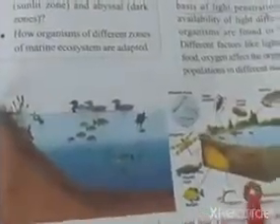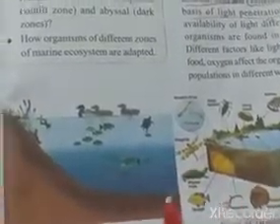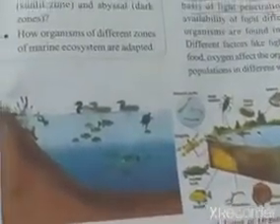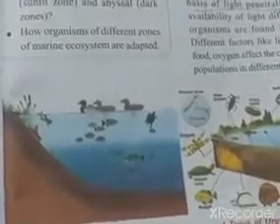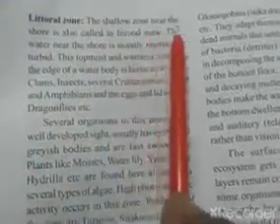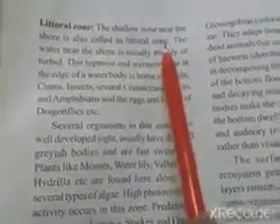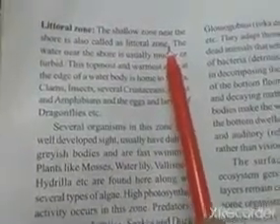Okay, so even in case of freshwater ecosystem we can see three zones. First zone is littoral zone, the second zone is limnetic zone and the third zone is profundal zone. So these three zones were classified based on the light penetration into the water. Which water? Fresh water. Okay, so now we are going to discuss about three zones. Let us see the first zone, the littoral zone. The shallow zone near the shore is also called the littoral zone. It is the first zone in our freshwater ecosystem.